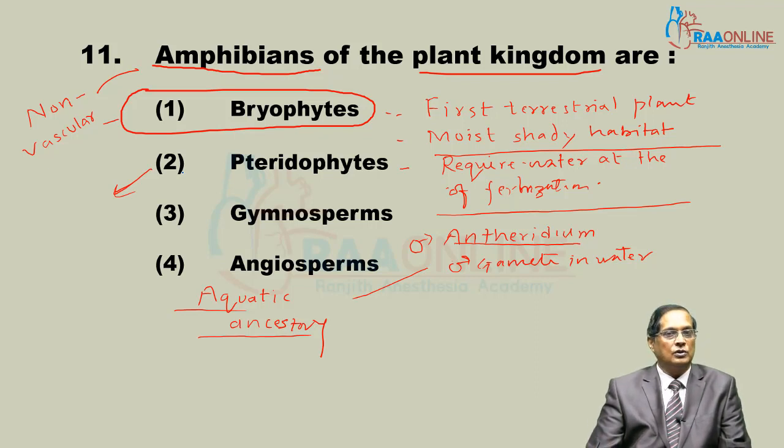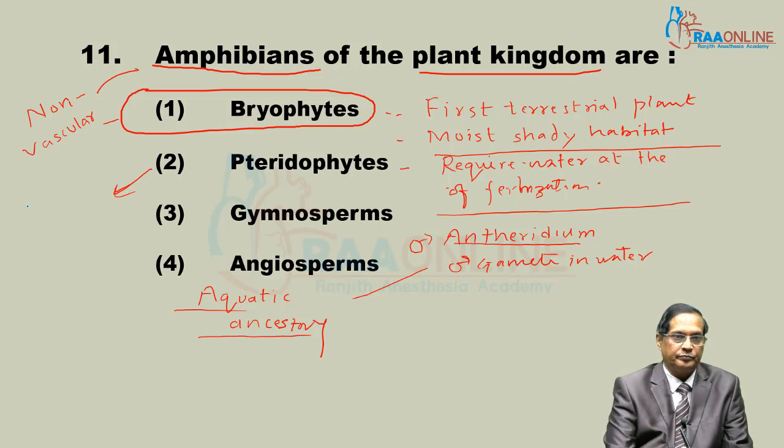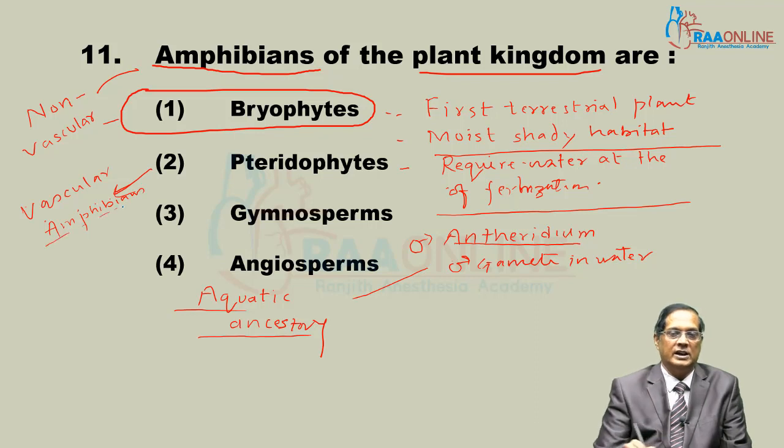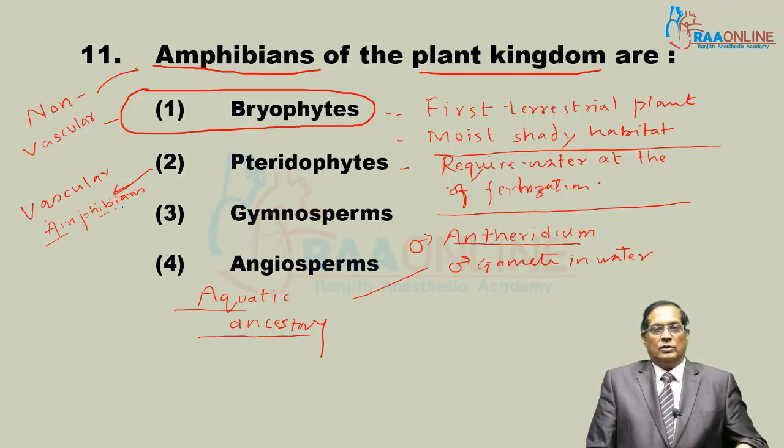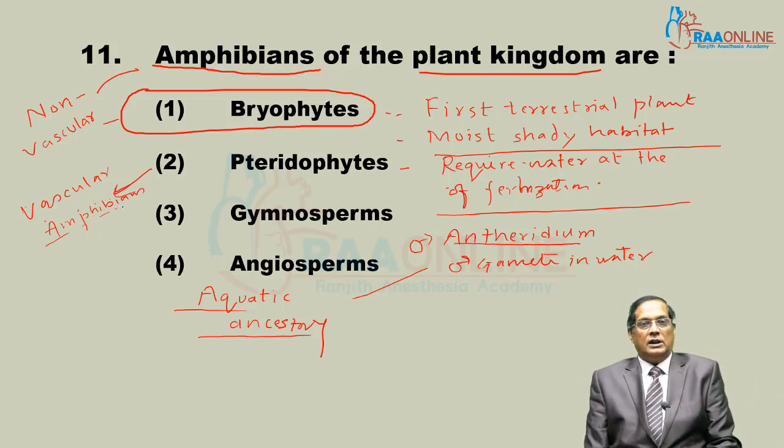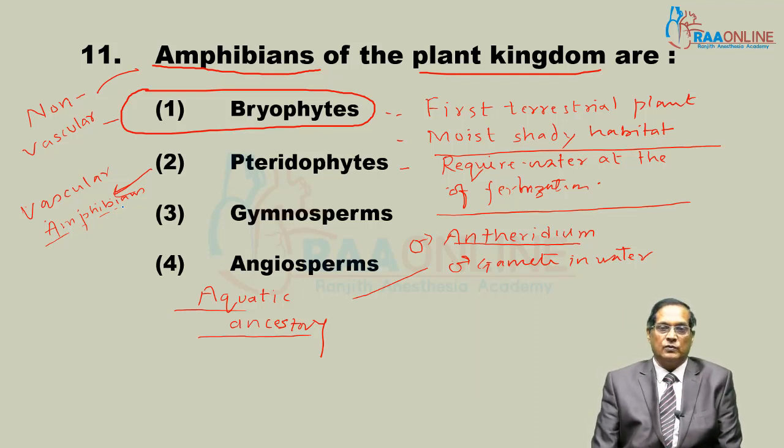Pteridophytes also release male gametes in water, and for pteridophytes, vascular tissue is present. So, we can call them vascular amphibians. This is applicable for pteridophytes. They have true vascular tissue. This is the difference between bryo and pterido. Both release their male gamete in water. That is, sexual reproduction requires water in pterido as well as in bryophyte.